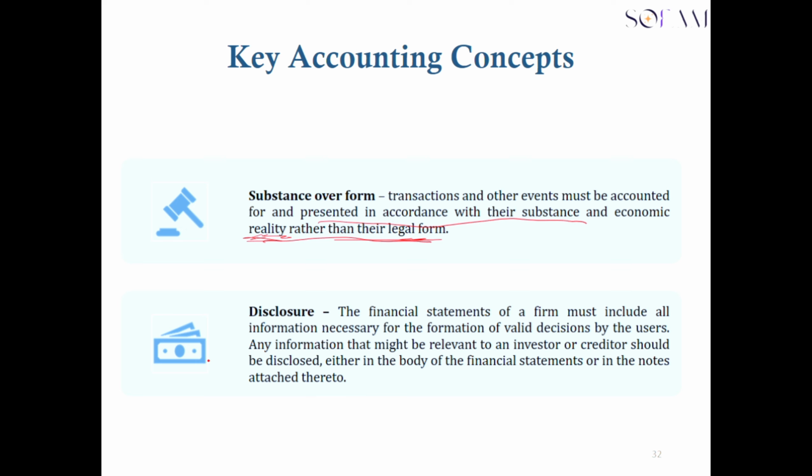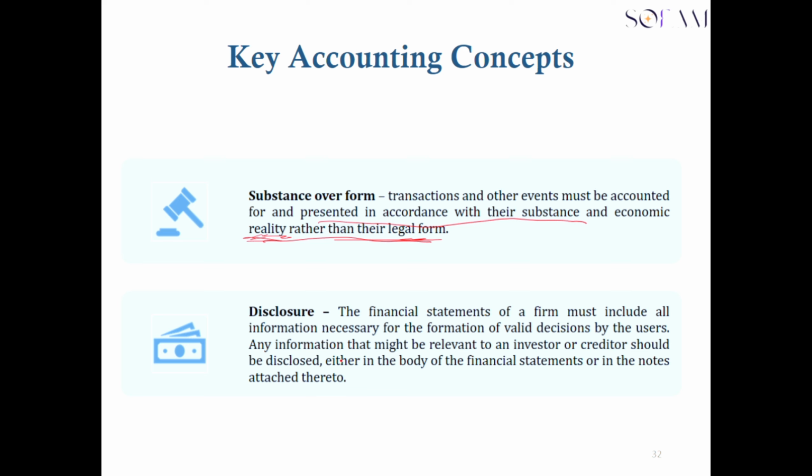Disclosure. The financial statement of a firm must include information necessary for the formation of valid decision making by users, and any information that might be relevant to an investor or creditor should be disclosed either in the body of the financial statement or in the notes attached to the financial statement.